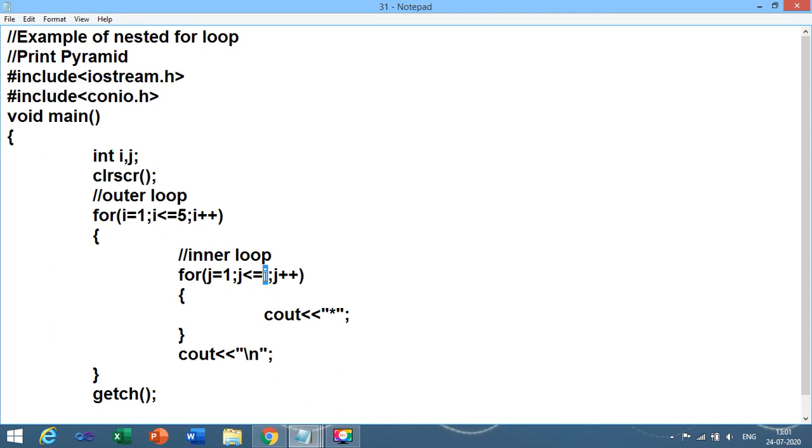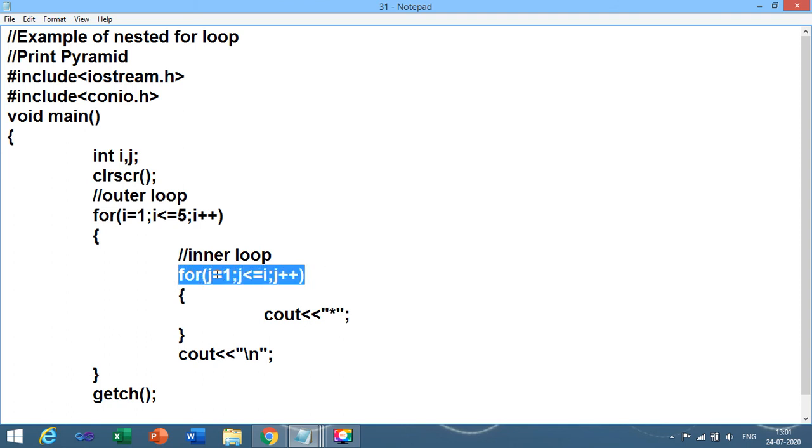So for the number of rows I, I have put the condition j less than or equal to I. In this way you can print the pyramid on the screen.